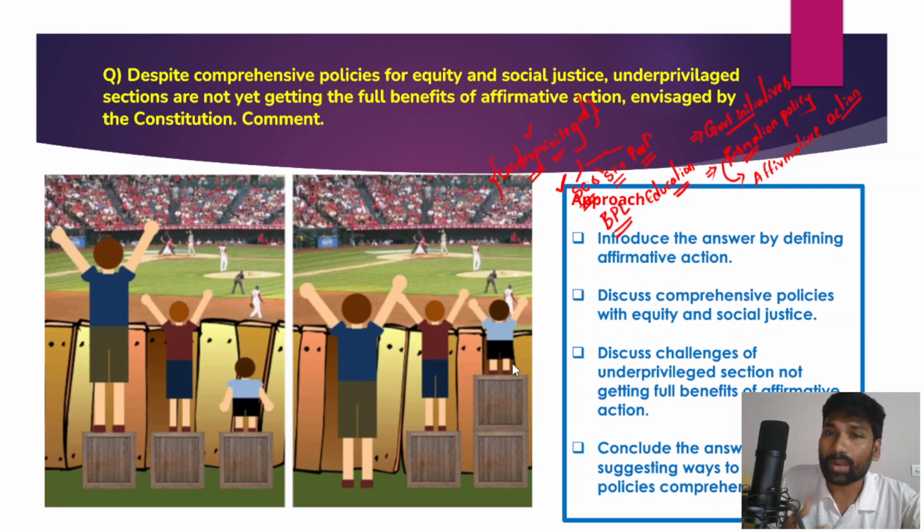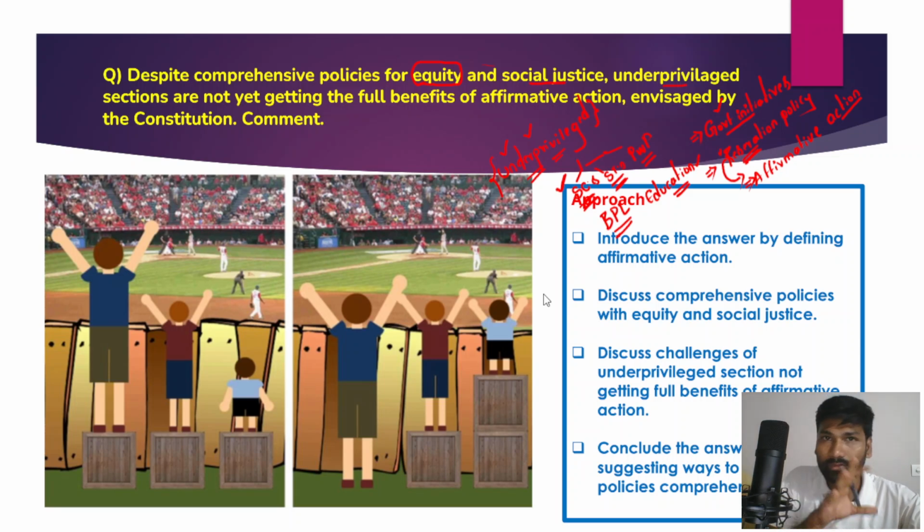So despite comprehensive policies from the government to ensure equity and social justice for these underprivileged sections of Indian society, why are they not getting the full benefits of affirmative action? The affirmative action includes the government initiatives and even the reservation policies. And the reservation policy, as part of an affirmative action or positive discrimination, has been envisaged by the Indian Constitution so that it could uplift the weaker or marginalized sections of Indian society.